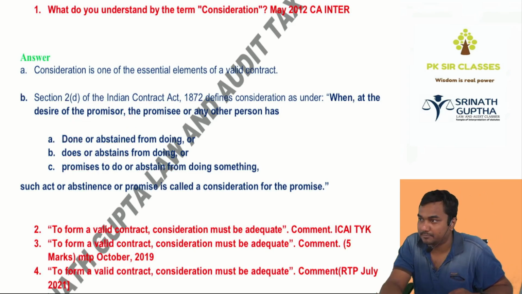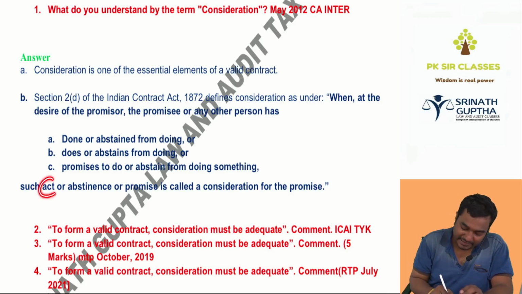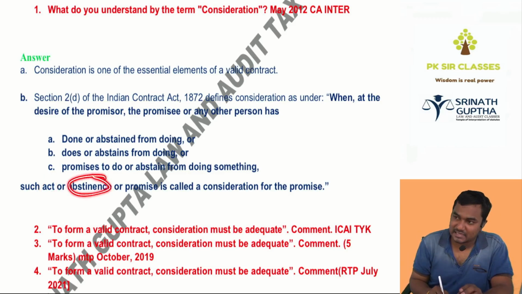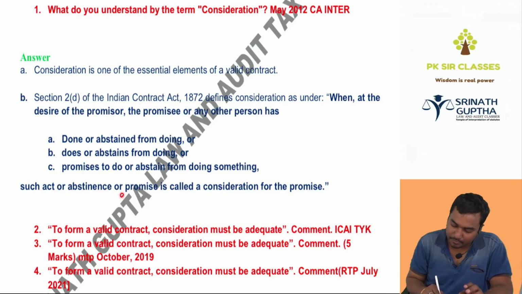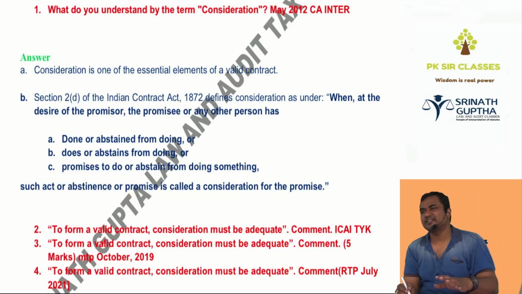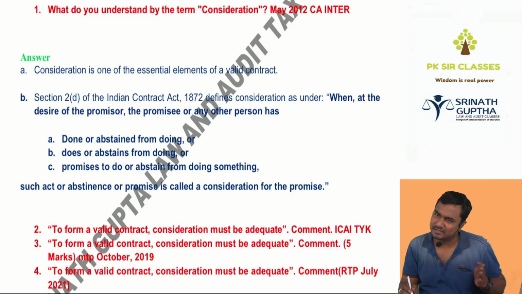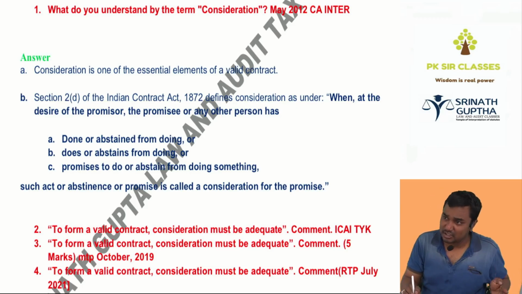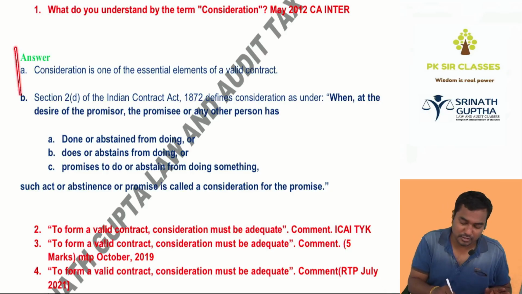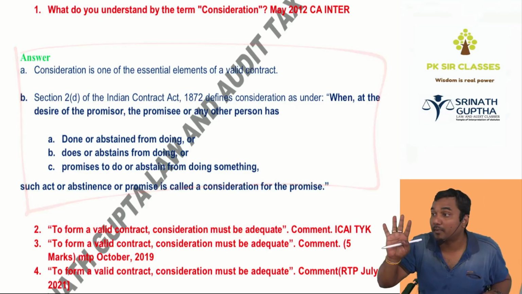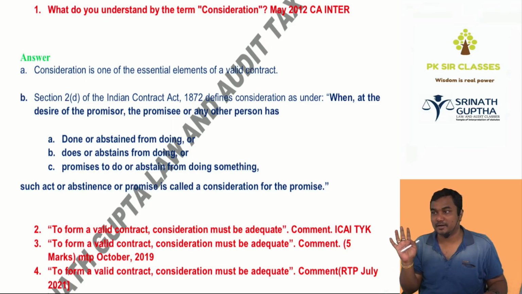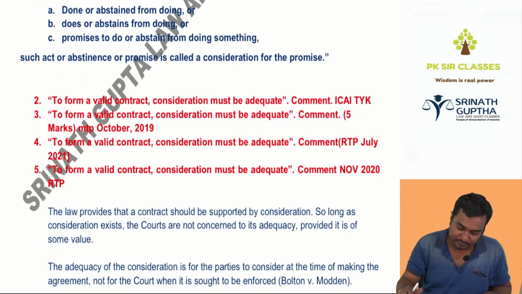Abstaining means stopping. Such activity positive, such abstinence negative, or promise, is called a consideration for the promise. We have already discussed this definition in the revision class and in the regular lecture in depth. If you write the definition, how many marks will you get? 4 marks. Check your pocket, 4 marks will be there.